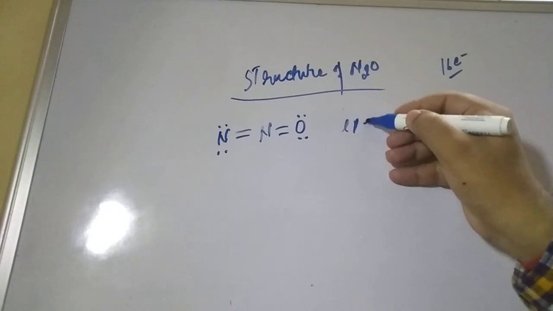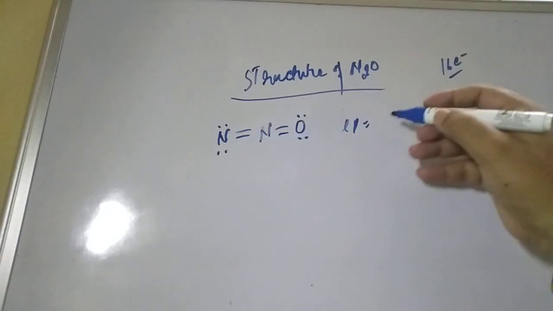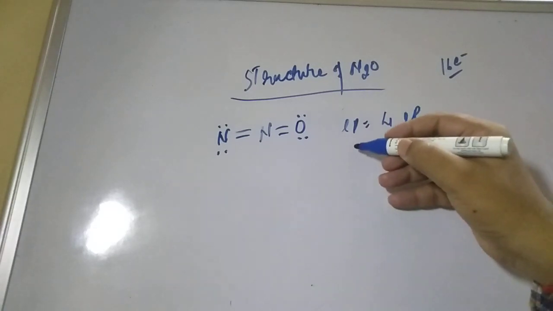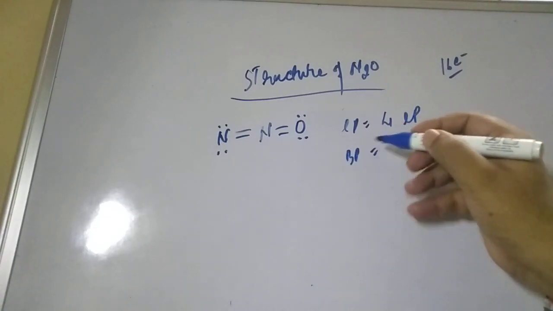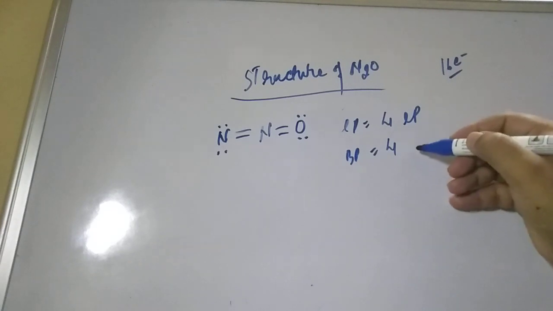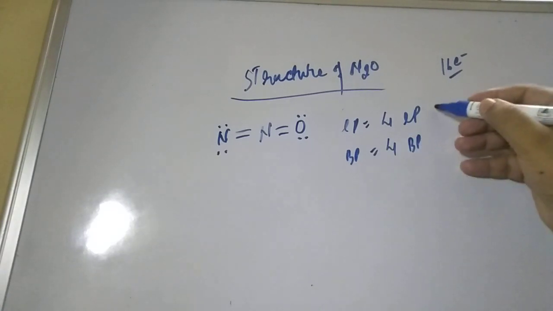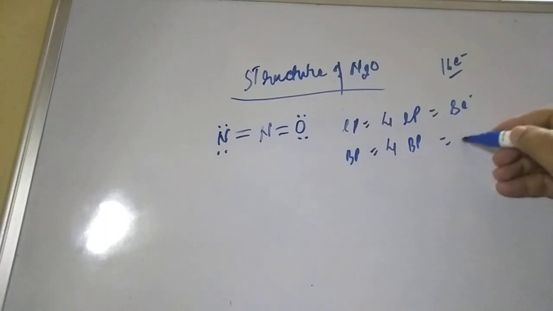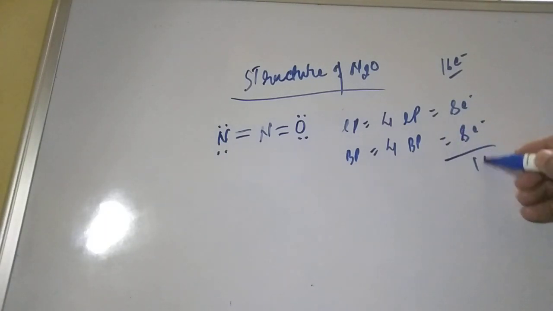If you see lone pairs, how many are there? 4 lone pairs are there, and also 4 bond pairs. So total electrons, 8 electrons here and also 8 electrons here, so the total is 16. So one structure is this.